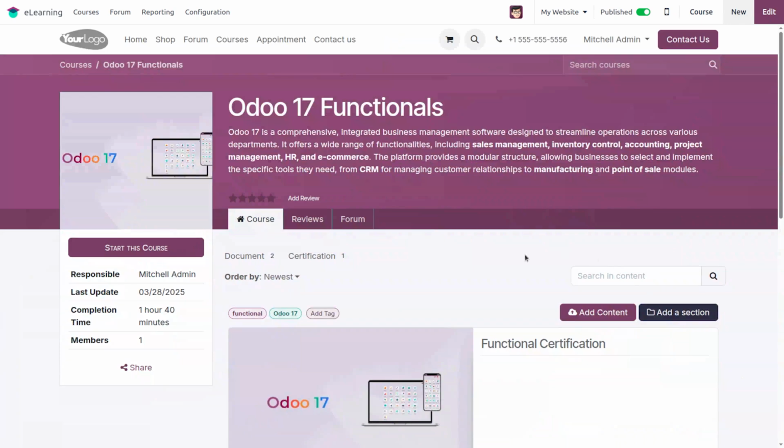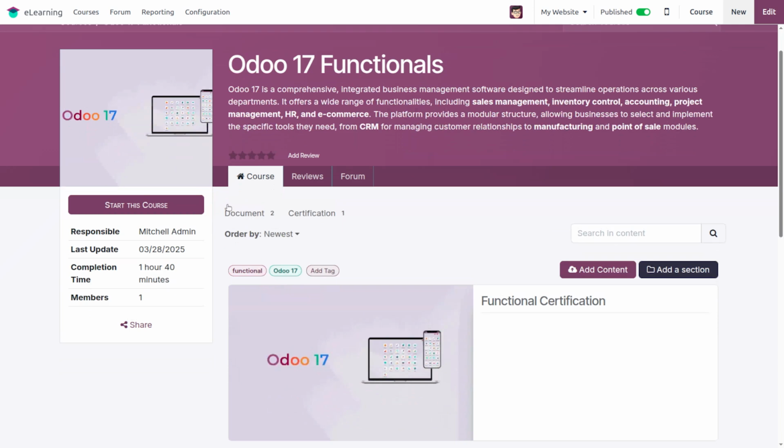When we move to the website, we can see different options like start this course, responsible person, last updated, 1 hour 40 minutes completion time of this course, and members of this course. In this course, we can see there are 2 documents and 1 certification.